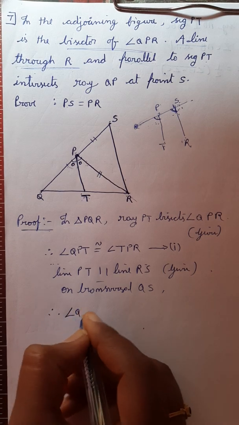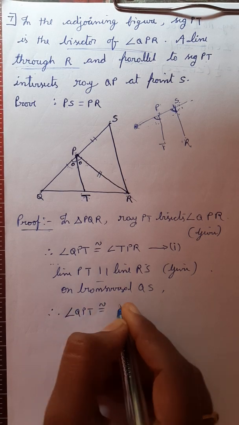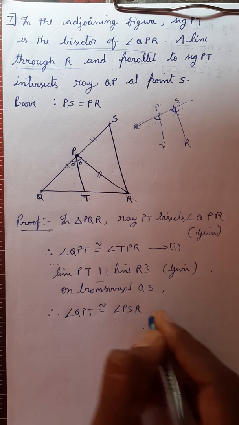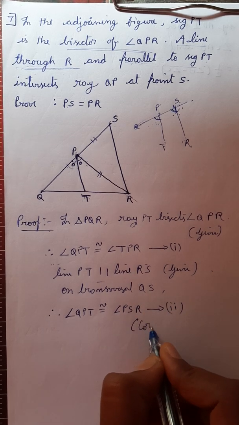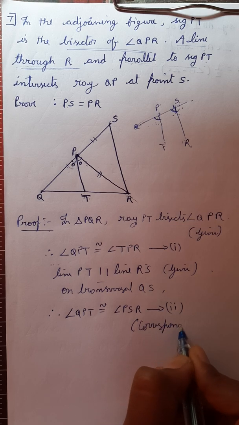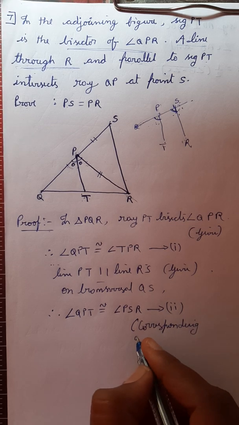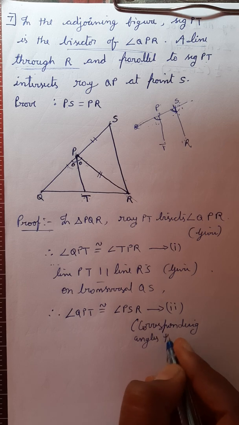Therefore, angle QPT is congruent to angle PSR. Consider this as equation 2. Reason: corresponding angles theorem.